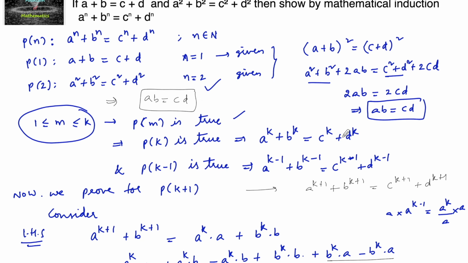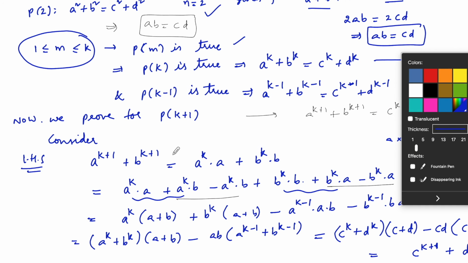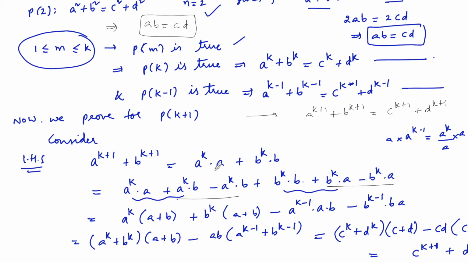So we have taken these equations: a^k + b^k = c^k + d^k, and a^(k-1) + b^(k-1) = c^(k-1) + d^(k-1). And then we consider P(k+1), that is a^(k+1) + b^(k+1), which can be written by adding and subtracting these terms: a^k·b minus a^k·b, and b^k·a minus b^k·a, for simplification. And also we have taken one more step here: a^k into b,